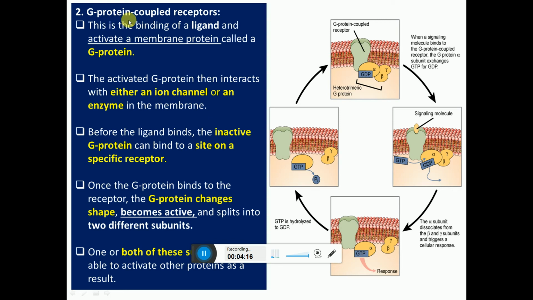The second type is the G protein coupled or G protein linked receptor. The binding of the ligand activates a membrane protein called the G protein. The activated G protein then interacts with either an ion channel or an enzyme in the membrane. Before the ligand binds, the inactive G protein can bind to a site on a specific receptor. Once the G protein binds to the receptor, the G protein changes shape, becomes active, and splits into two different subunits. One or both of these subunits are able to activate other proteins. You can see the activation of G protein in the figure.